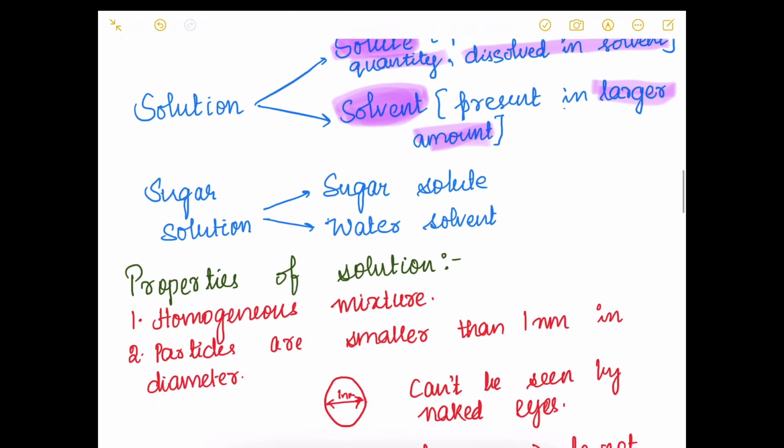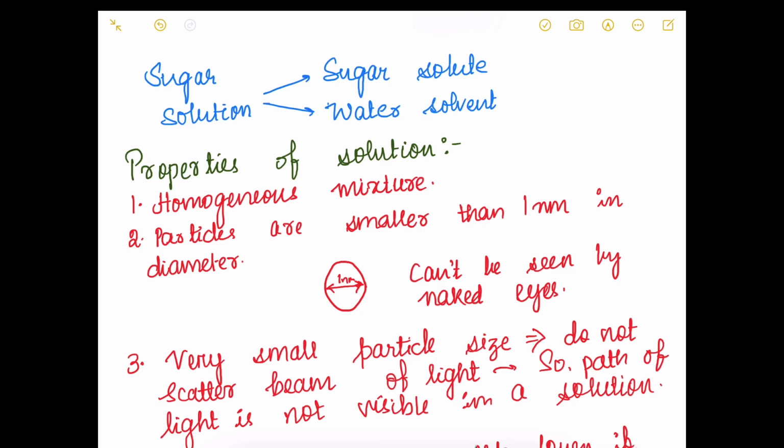Let us take the example of sugar solution. To make a sugar solution, first of all we take a glass of water. So, water is present in higher amount and it is in water that we are going to dissolve the sugar. So, water is the solvent and sugar is the solute.